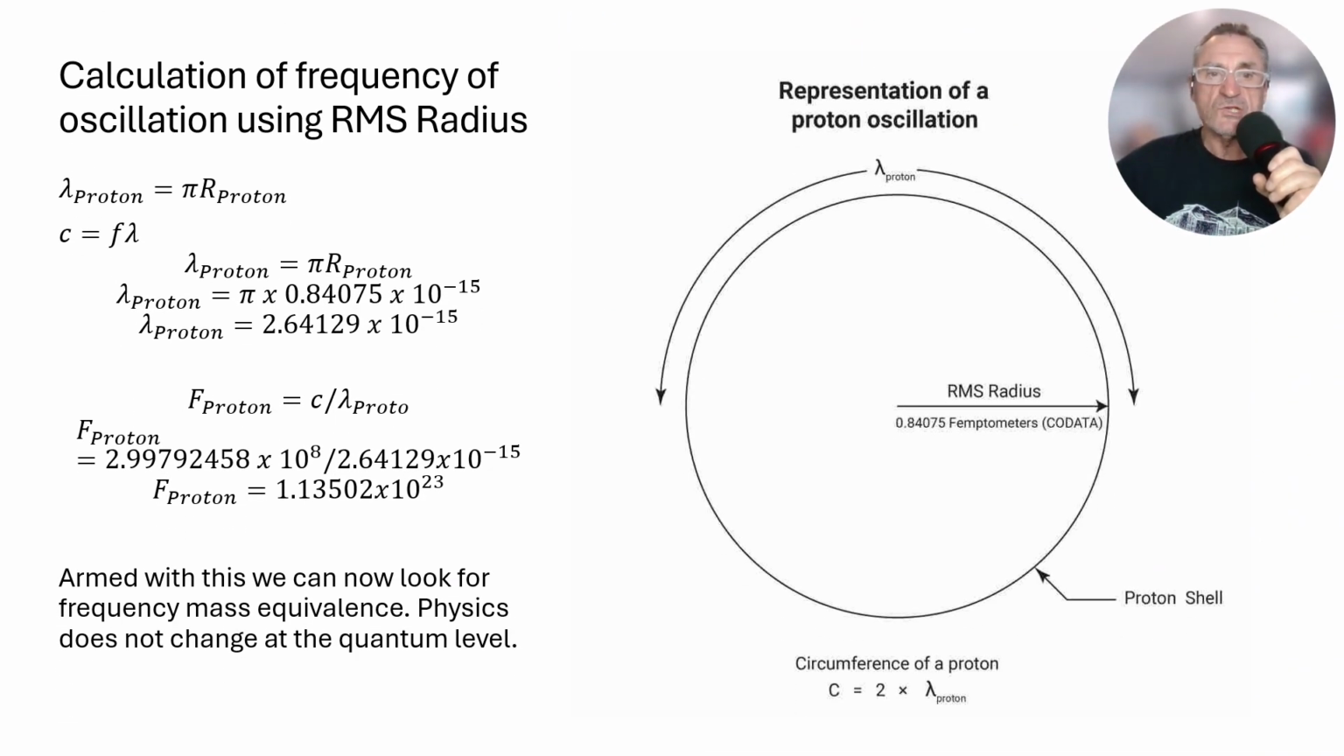Calculation of frequency of oscillation using RMS radius. The current accepted radius of a proton is 0.84075 femtometers, accepted by CODATA. c = fλ. Lambda of the proton is equal to π times the proton radius. Lambda of the proton is equal to 2.64129 × 10^-15 meters, which gives rise to the frequency of the proton at 1.13502 × 10^23 Hz.